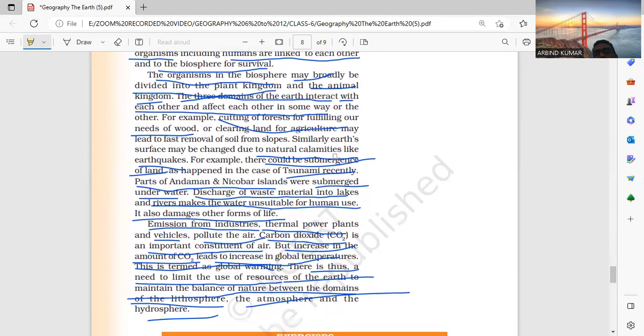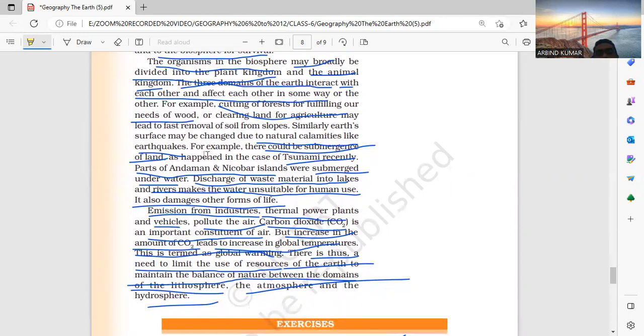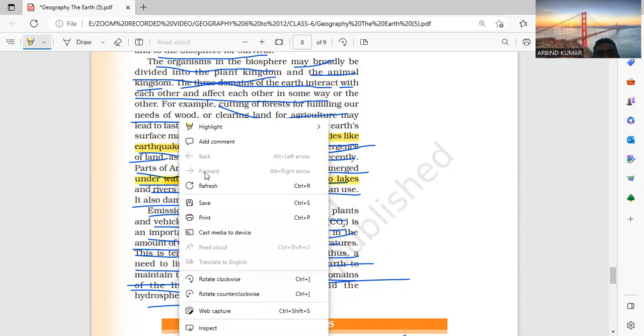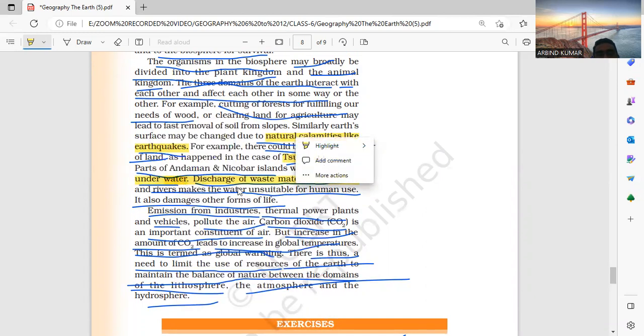The domains of the earth interact with each other and affect each other in some way or other. Cutting of forests to fulfil our needs for wood, clearing for agriculture, removal of soil, and natural calamities like earthquakes cause submergence of land. In the tsunami recently, Andaman and Nicobar were submerged underwater.